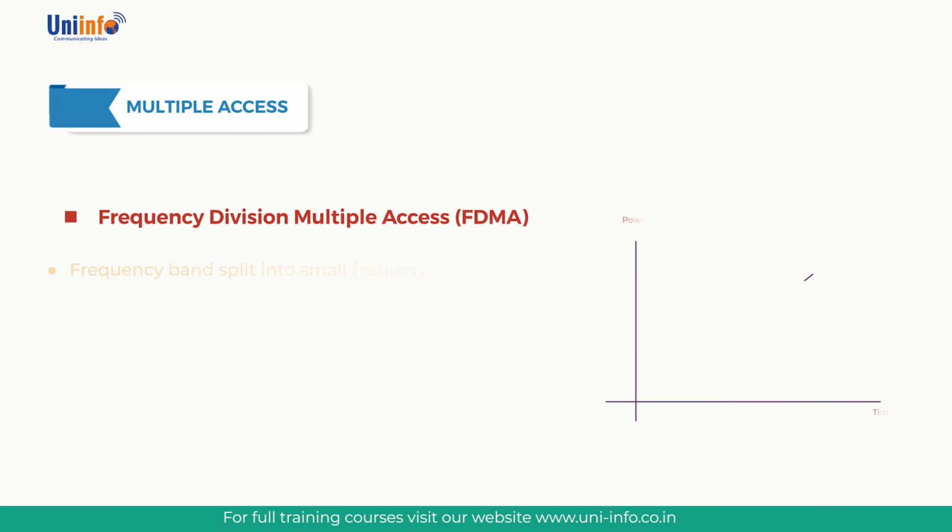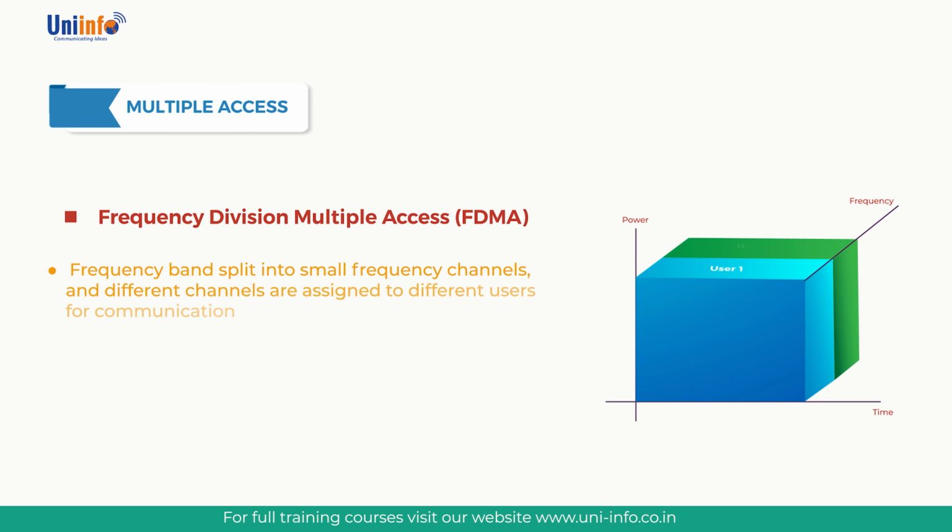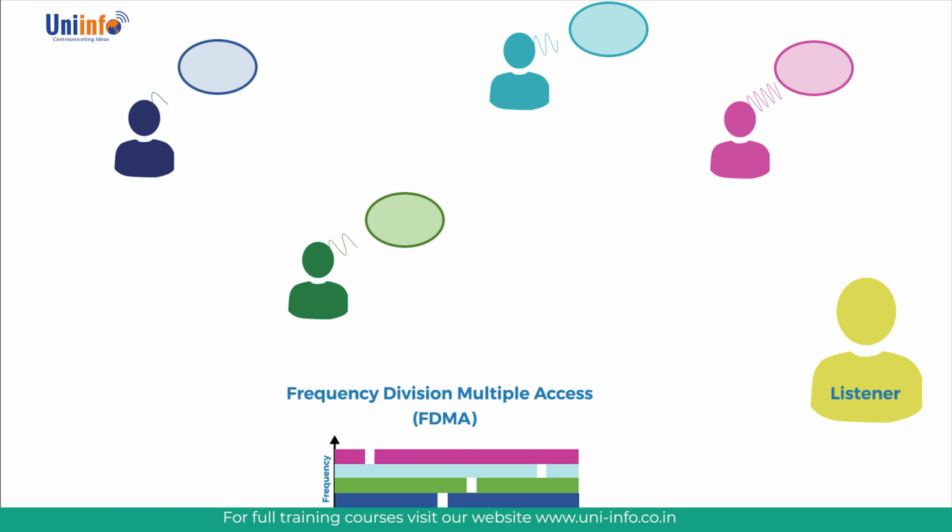Frequency bands are split into small frequency channels and different channels are assigned to different users. One example is the case of FM radio, where multiple users can transmit simultaneously, however, on different frequency channels. In FDMA, the allocated or available frequency band is divided into multiple smaller bands which follow a specific channelization protocol. Each smaller channel is dedicated to a single user or node or station.